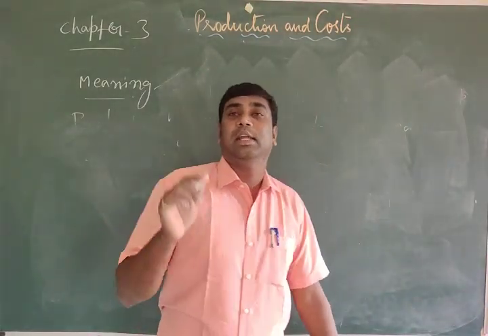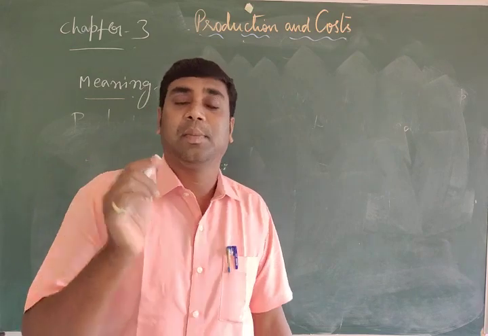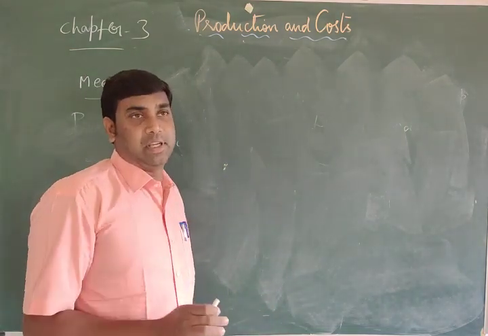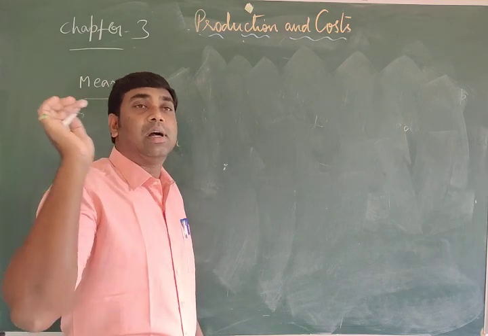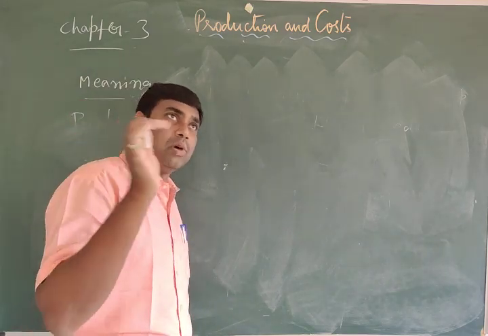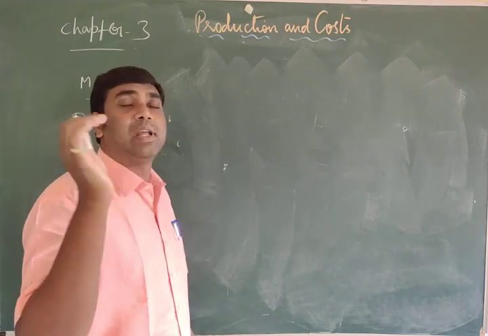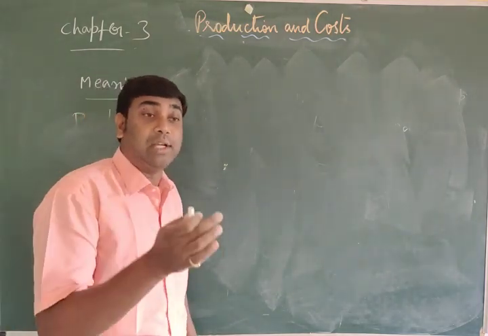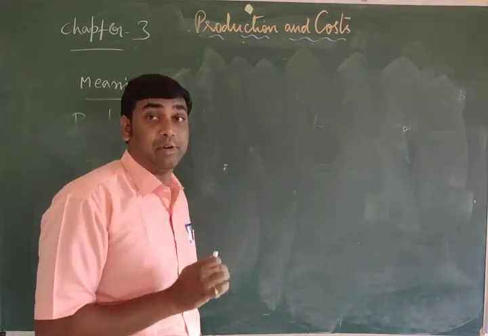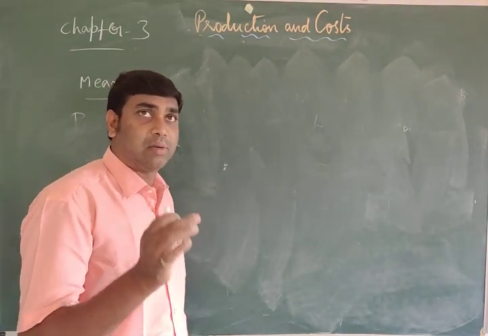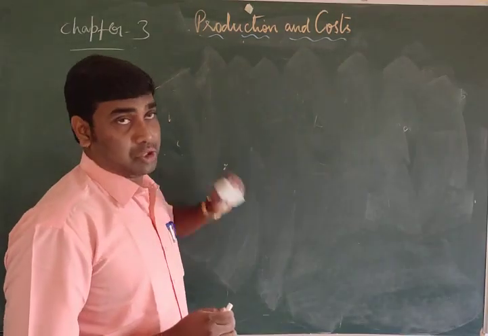So in the second chapter under microeconomics, we discussed consumer behavior completely. Under consumer behavior, you already understood the behavior of a consumer, like the law of diminishing marginal utility, total utility, marginal utility, the concept of utility. In this chapter, you are going to learn about production.